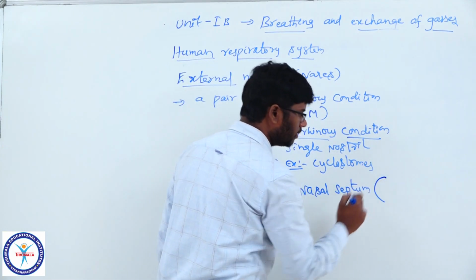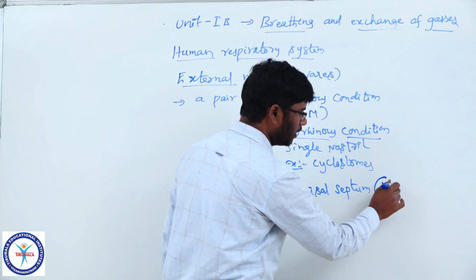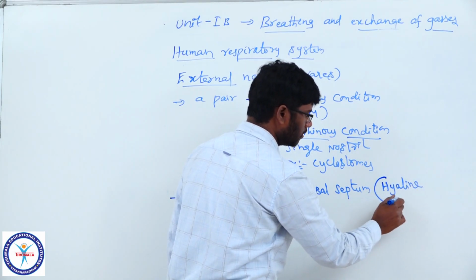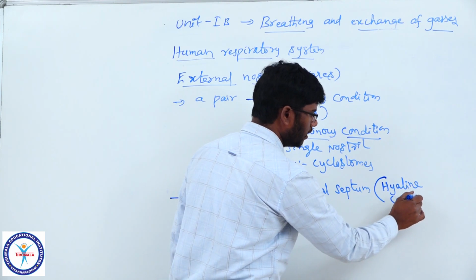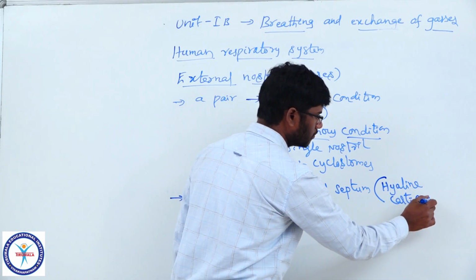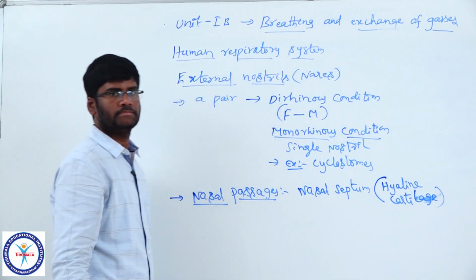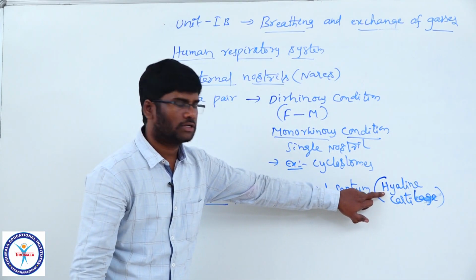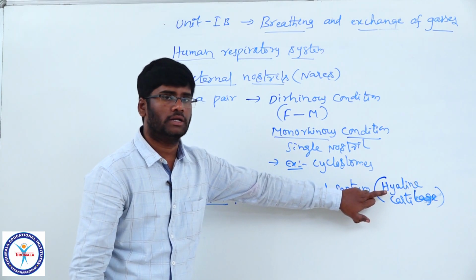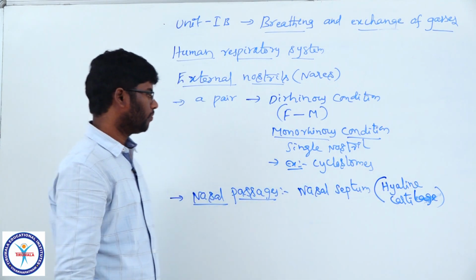The nasal septum is made of hyaline cartilage. Hyaline cartilage is the weakest cartilage, but it is the most prominent cartilage in the body of vertebrates.